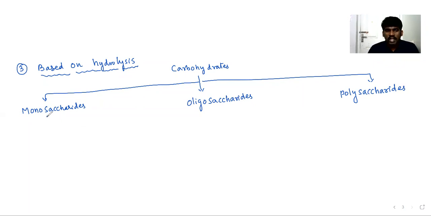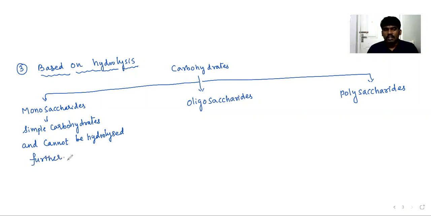Monosaccharides are simple carbohydrates and cannot be hydrolyzed further. These are the simplest carbohydrates which cannot be hydrolyzed further.